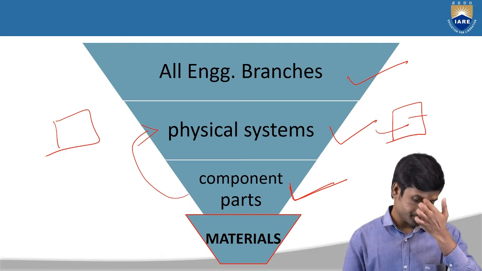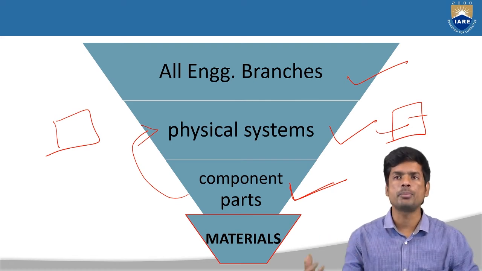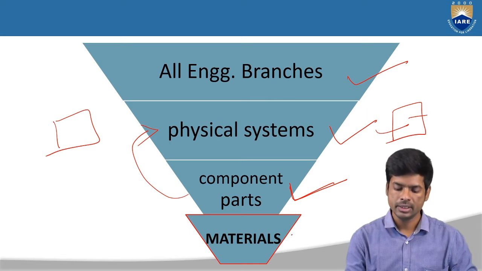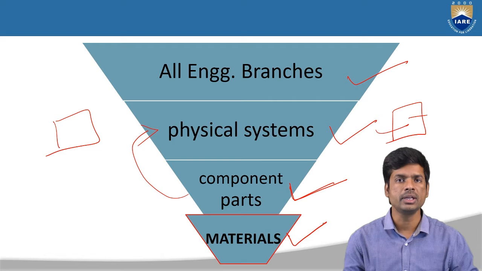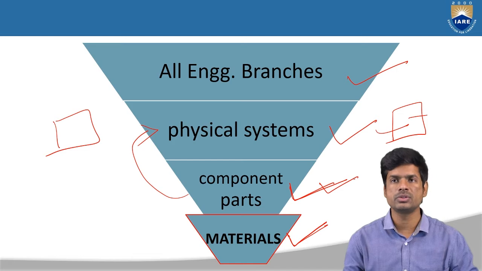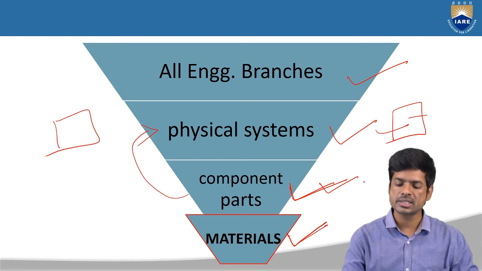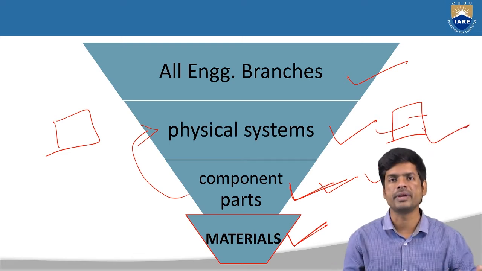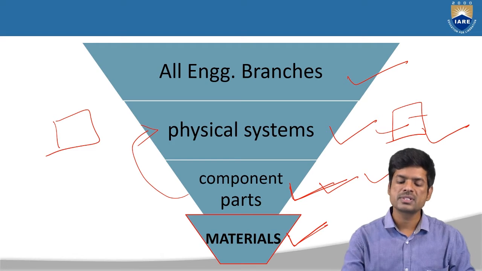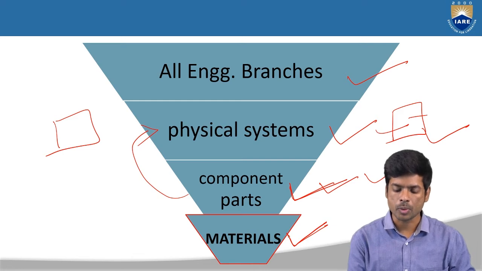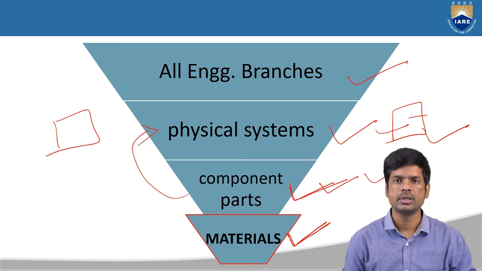When you want to construct or cast these individual component parts, they will be made up of individual materials. By using these materials, we cast the individual component parts, and by arranging these components in a particular manner, we get these physical systems, whatever the field. By arranging these physical systems, we are going to apply some forces on the structures. So here the material properties are very, very important. These properties we have to study in this particular session.